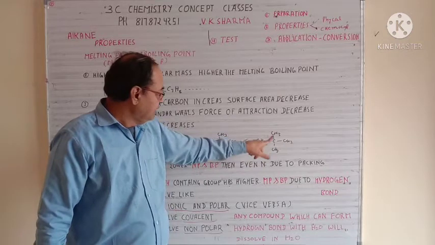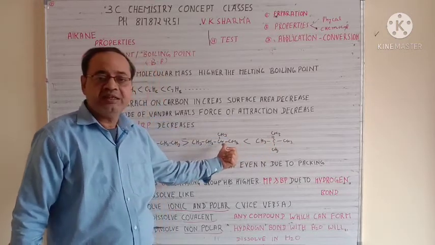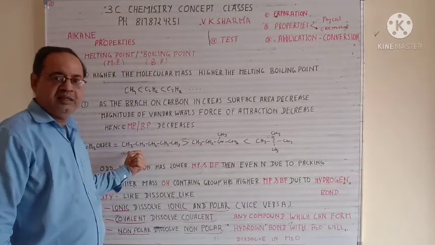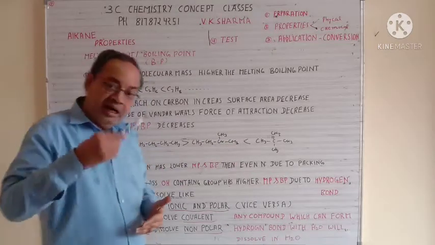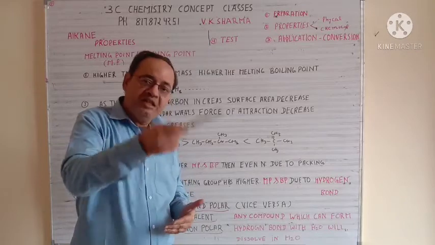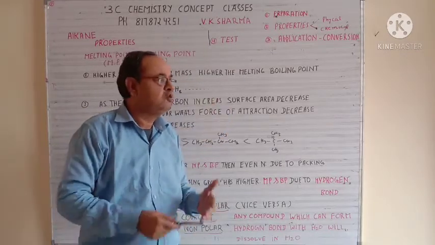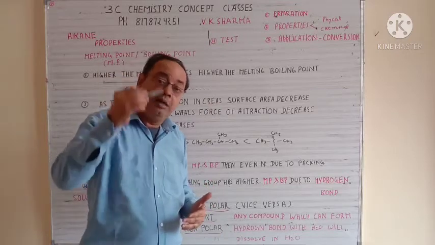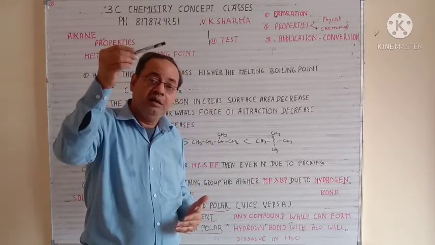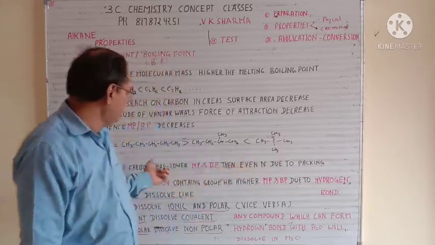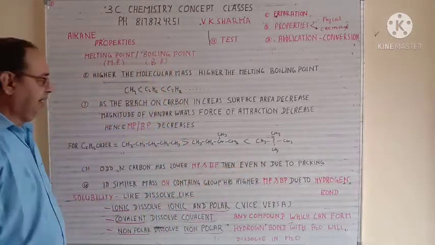So again, two branches gives lower than one branch. So higher the number of branches, lower is the melting and boiling point. This is the concept. Suppose you take a big example of carbon with so many branches. Higher the number of branches, lower is the melting and boiling point because surface area decreases. So this is about your melting point.